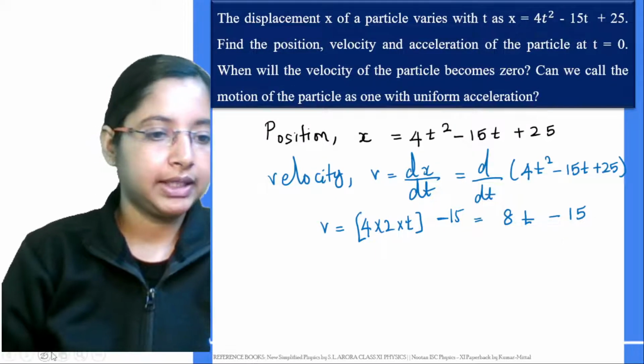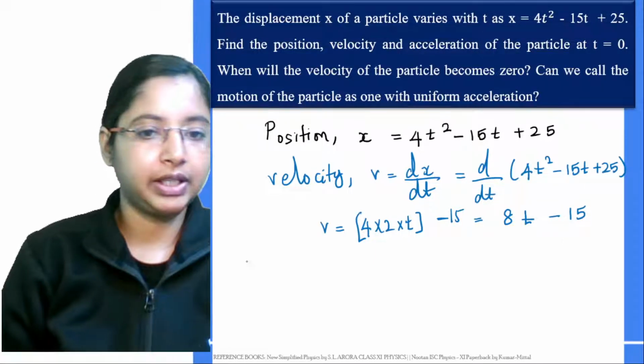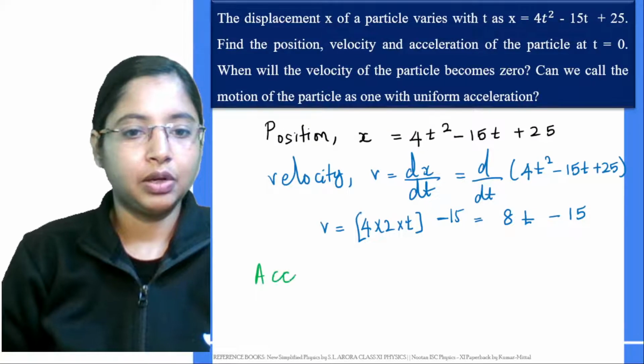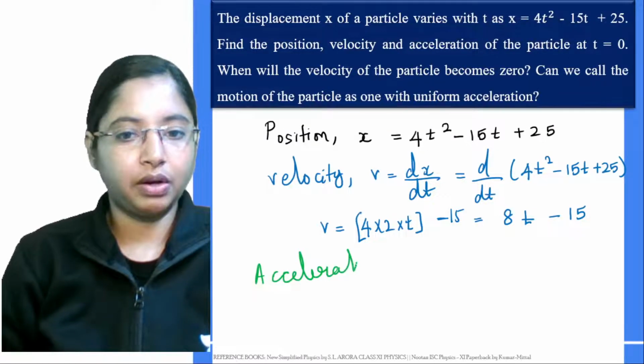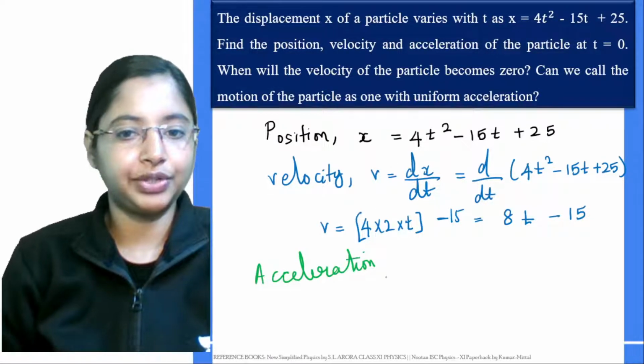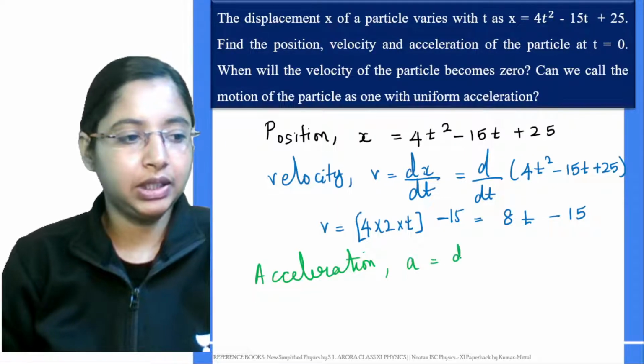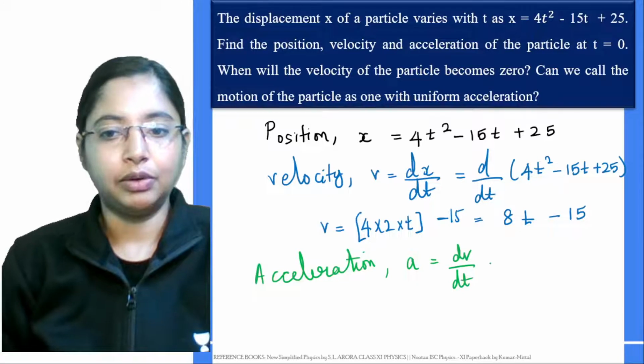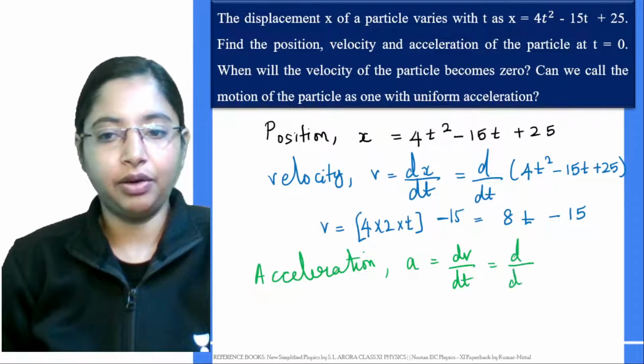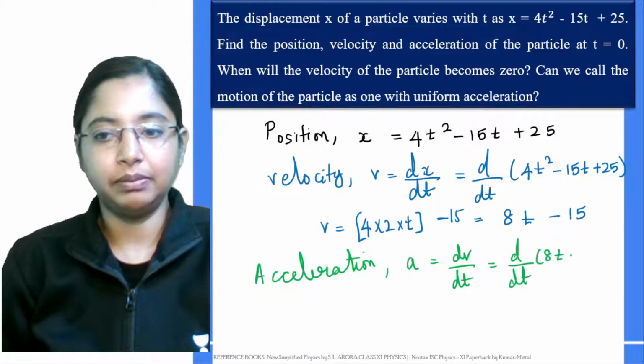Next, let's see what is the acceleration. First derivative of position gives you velocity. First derivative of velocity gives you acceleration. So this will be d by dt of 8t minus 15.